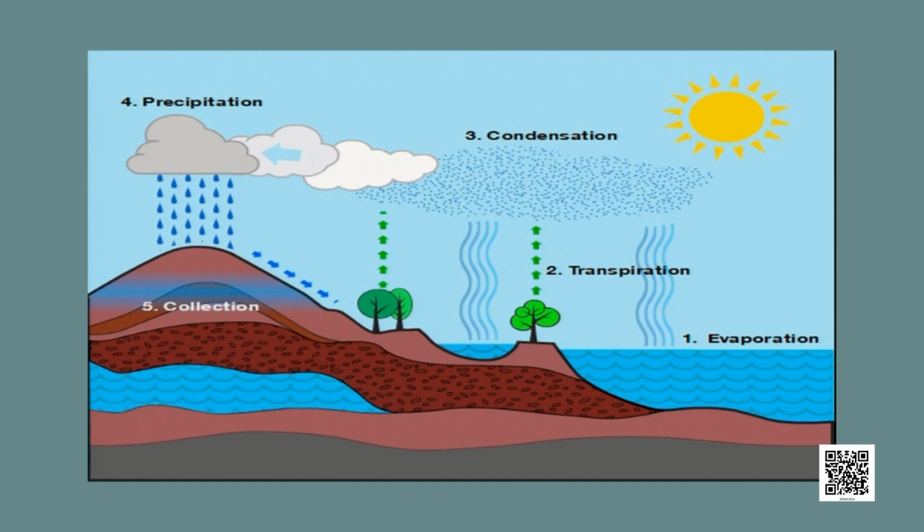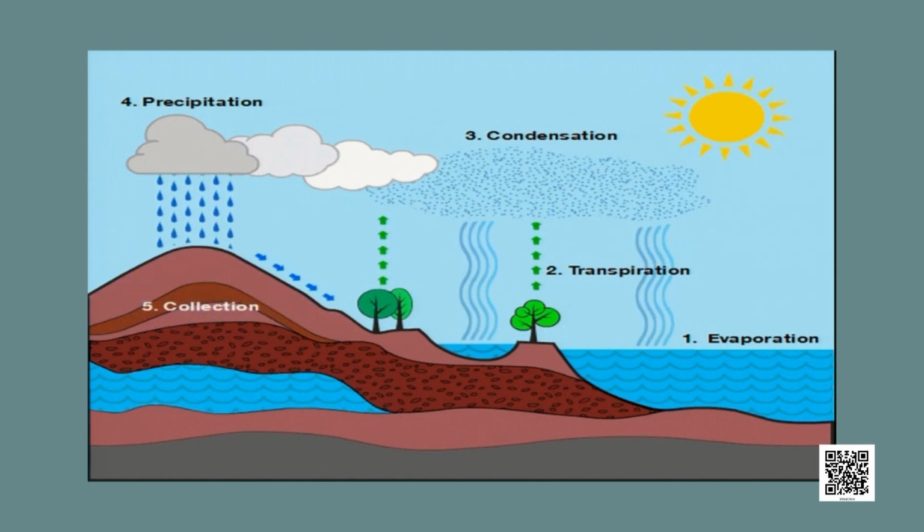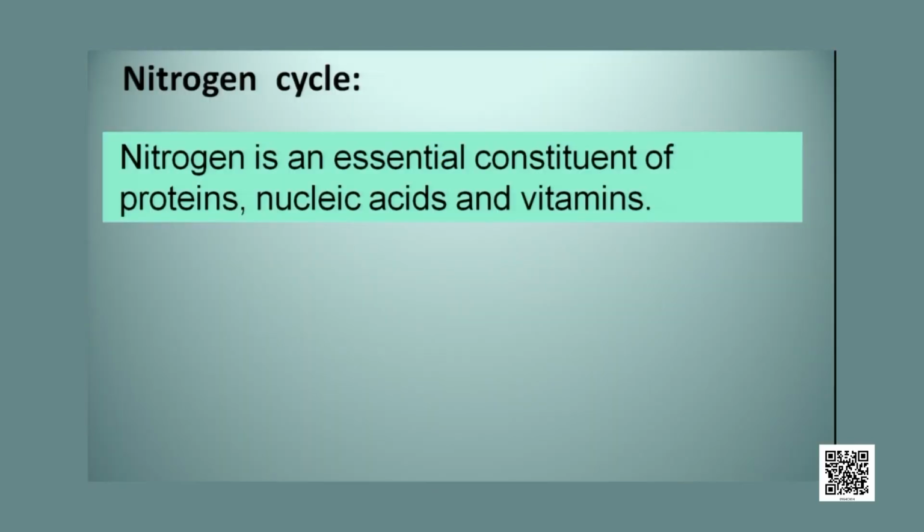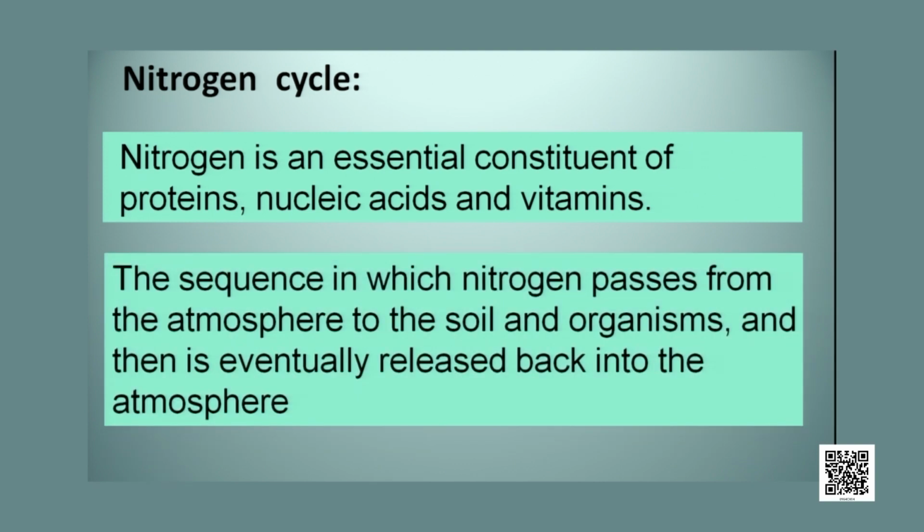Then we will go to the nitrogen cycle. You know, nitrogen is an essential constituent of proteins, nucleic acids and vitamins. It's a very important element. And what is the nitrogen cycle? The sequence in which nitrogen passes from the atmosphere to the soil and organisms and then is eventually released back into the atmosphere is called the nitrogen cycle.